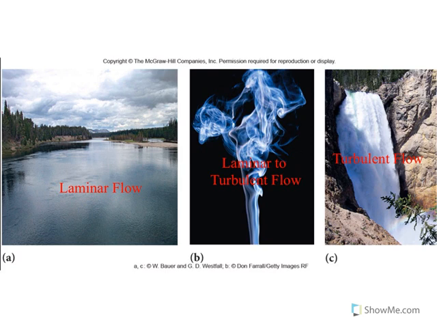So this image will show us what is laminar flow. Laminar to turbulent flow, and definitely turbulent. So laminar, you can actually see it's moving very, very steady. Then you can see, for instance, smoke. We have laminar flow at the bottom part, and as it rises, it starts to become turbulent. And turbulent means it's very, very messy, right? It's a mess, okay?